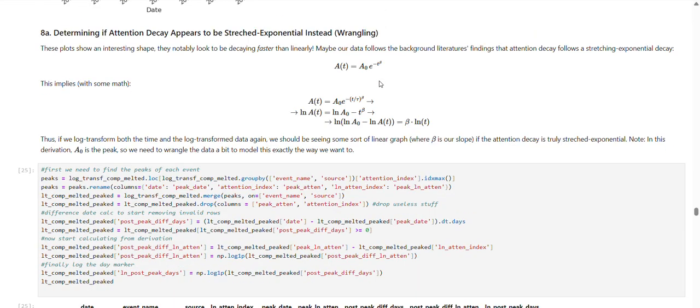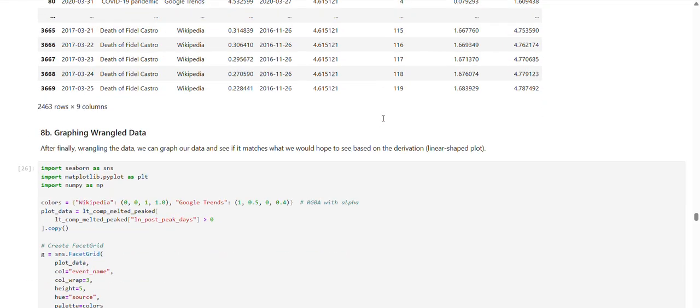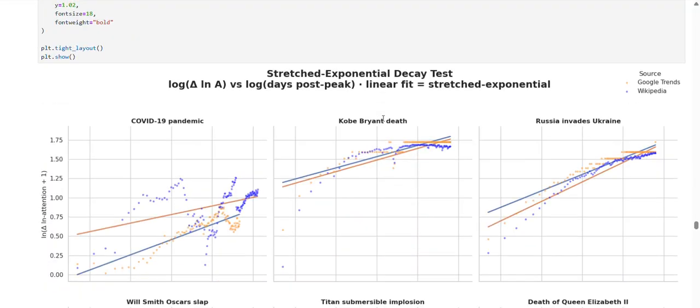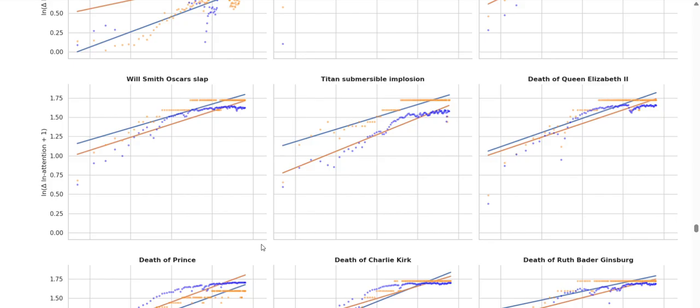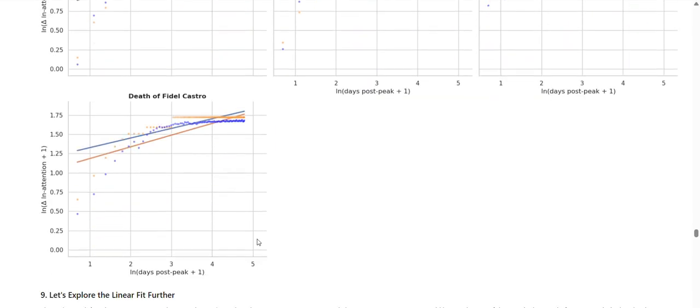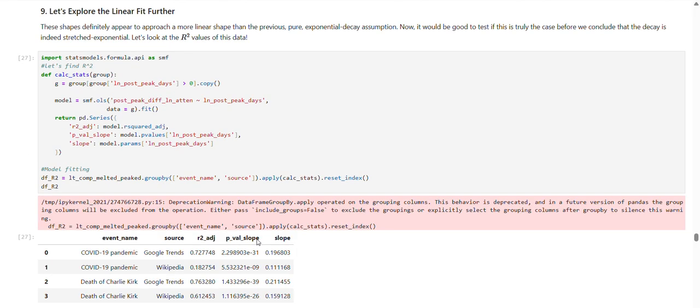So we said, okay, let's look at the background information and assume it's stretched exponential. Let's test it out. So we do a little bit of math, and now with this transform, we should see that it approximately looks like a line. And whoop-de-doo, it kind of does. So we were wrong about our initial assumption of exponential. We should have listened to what our forefathers told us. Those papers, they had good data.